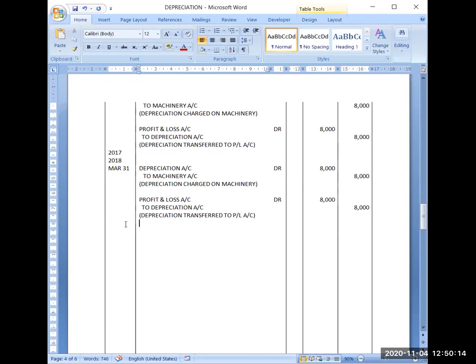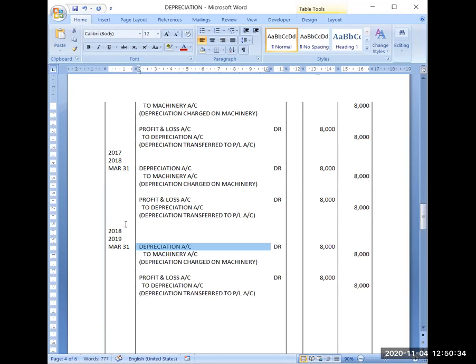Now in 2018 again, in opening there will be nothing. You will reach now to 31st March 2019. And here again same entry will be done.